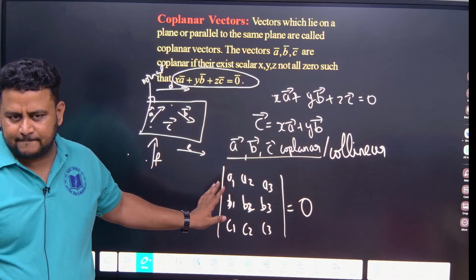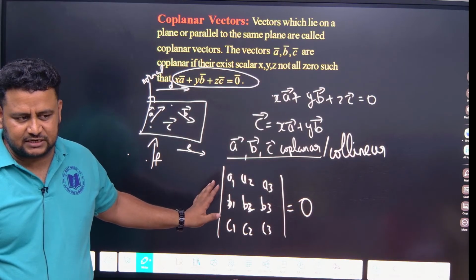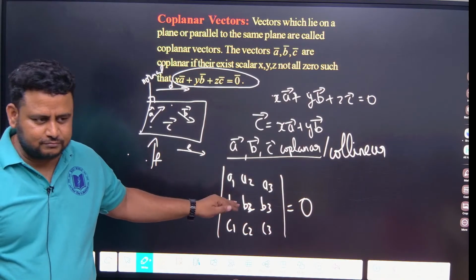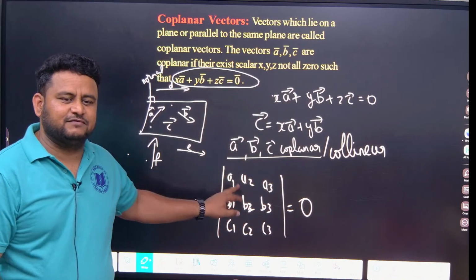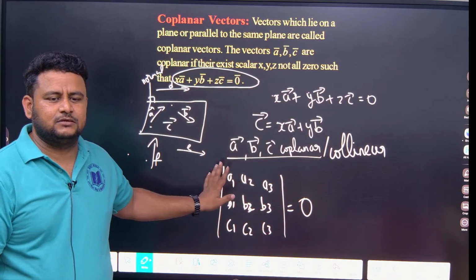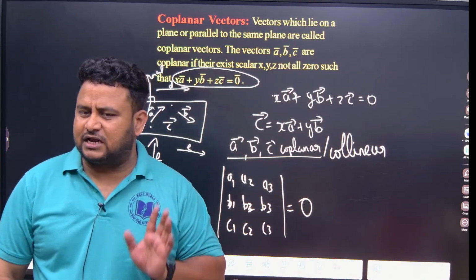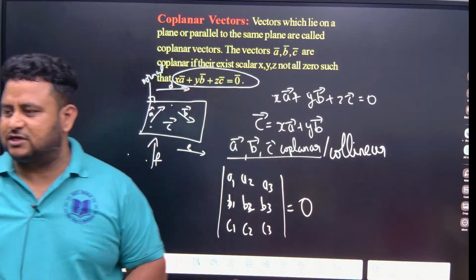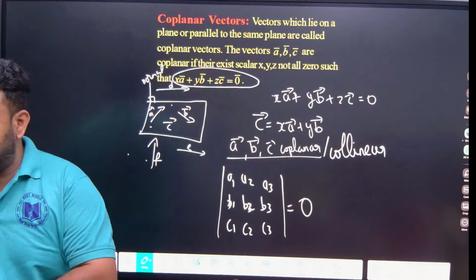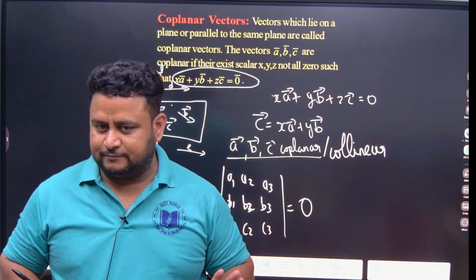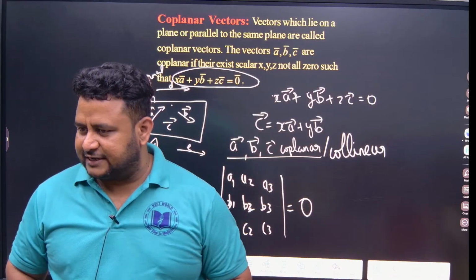Clear? Understanding Neha, Sahiti, Ritika, you have to be awake, all of you. Getting it, Gayatri? So what I am telling, Harsha, is if it is collinear or coplanar we can take the determinant to be equal to 0. But if the determinant is equal to 0, we cannot conclude they are collinear or coplanar. It's not the other way around. Getting it now?